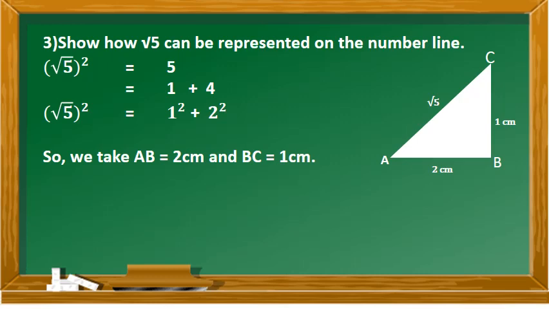Now, square root of 5, the whole square, is equal to 1 square plus 2 square. Since 1 is a square number and 4 is also a square number, it becomes 1 square plus 2 square. So the other measures are AB equal to 2 centimeters, taken from 2 square, and BC equal to 1 centimeter, taken from 1 square.